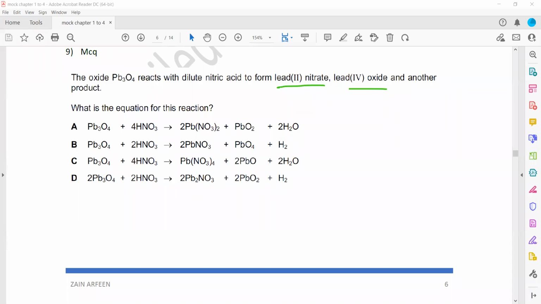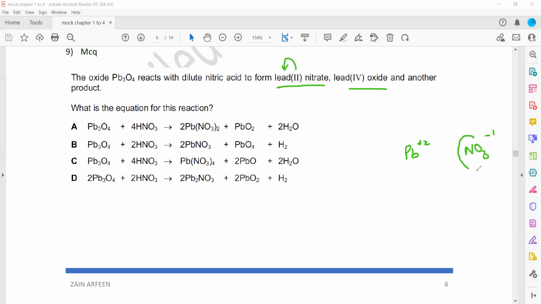So when you check first for lead-2 nitrate, what will be the formula of lead-2 nitrate? The Roman number represents the valency of the metal here. So lead-2 nitrate means lead is +2 and the nitrate ion, a molecular ion, has a valency of -1.